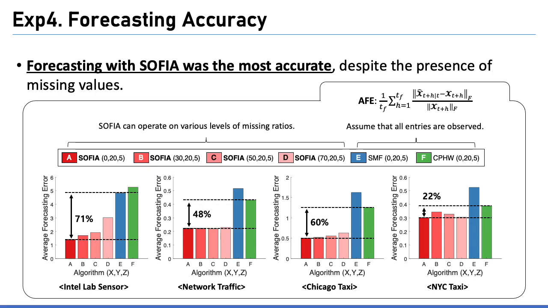We evaluated the forecasting accuracy of SOFIA. Since the competitors do not take missing values into account, we evaluated them assuming all entries are observed, while SOFIA is evaluated on various fractions of missing entries. As seen in this figure, in all the tensor streams, SOFIA was the most accurate despite the presence of missing entries.